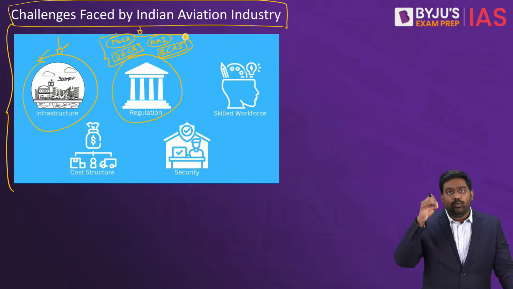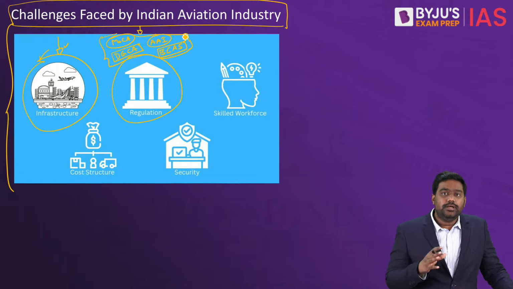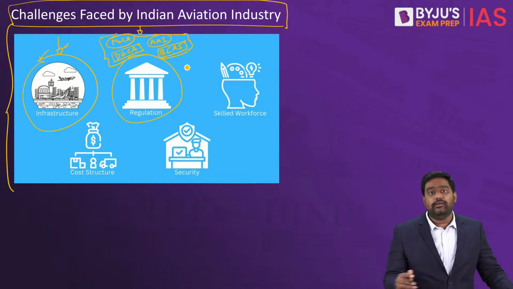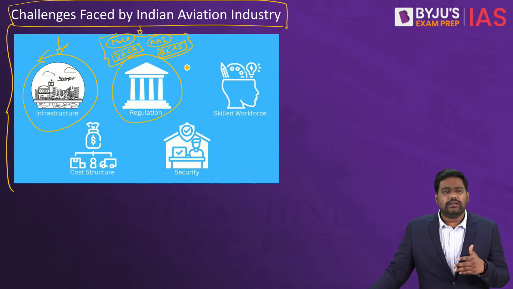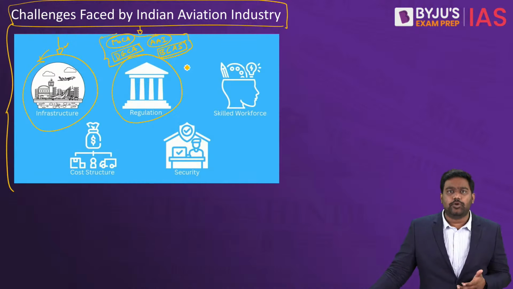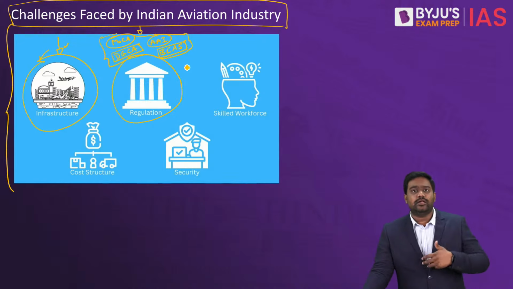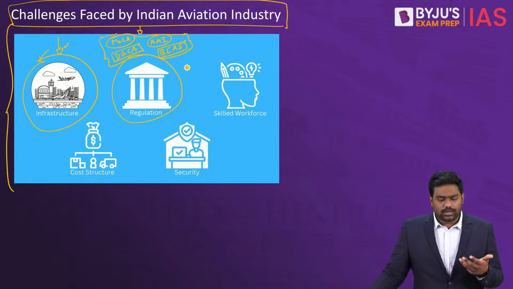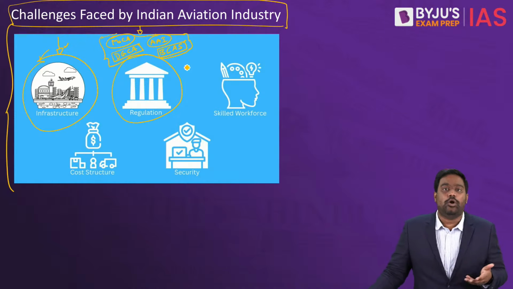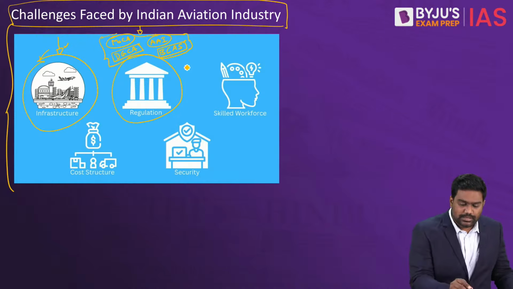Ideally, we should have had one unified regulator. But due to multiple regulators being present, there are different policies, different guidelines being brought out. That only creates confusion. There is no clarity, no consistency in the policy framework. So many times airlines either don't follow the guidelines at all, or they implement the guidelines the way they want. They give it their own interpretation.